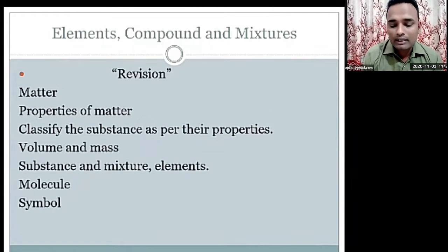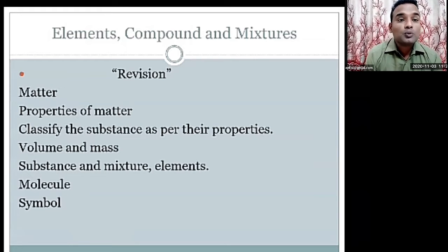Yesterday, dear students, if you remember, we talked about matter. What is matter? What do we call matter? Then, second, the properties of matter. Yesterday we learned many things: things which are made up of different substances. Water, thermocol, soil, these types of examples we have learned.